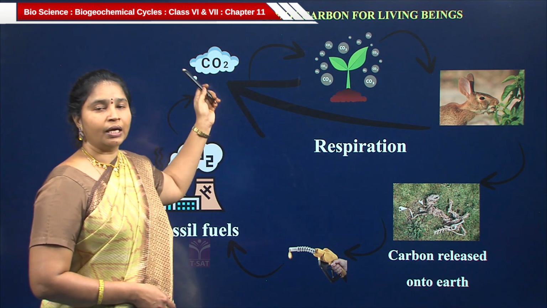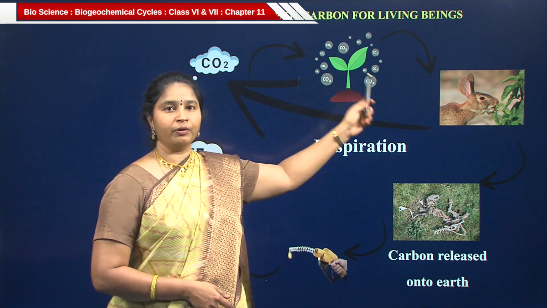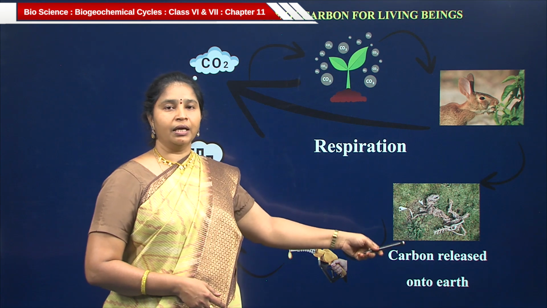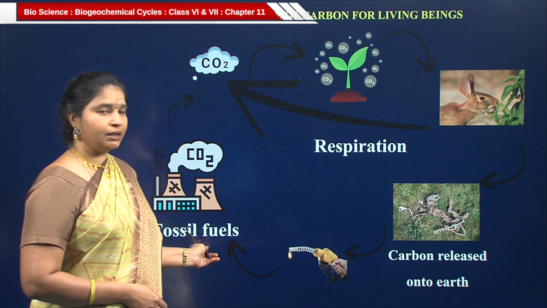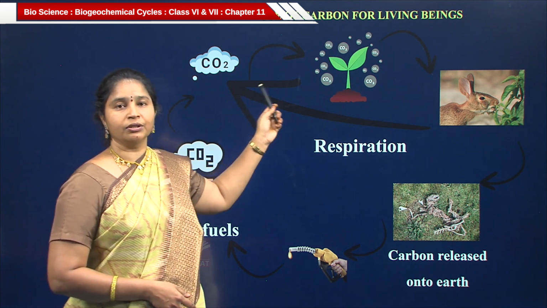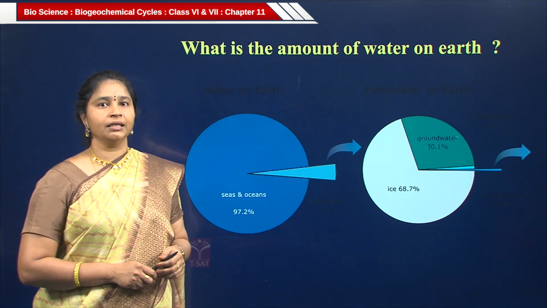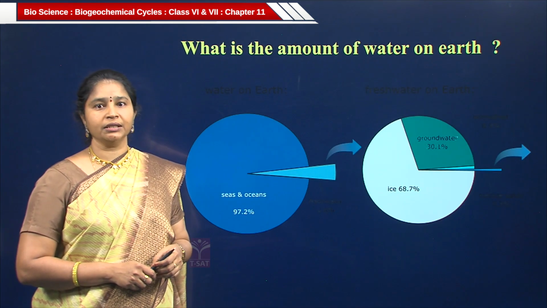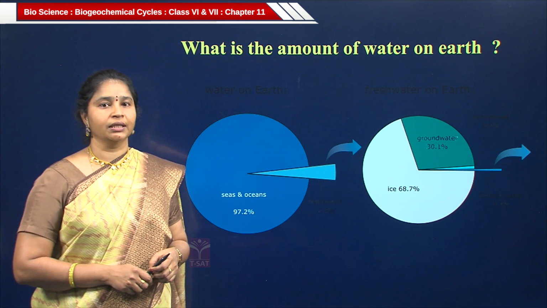So, that is how carbon dioxide is transmitted from plants and living beings to the earth and also from the earth to the atmosphere by burning the fossil fuels. So, this is how the carbon cycle occurs in nature. Let us see the other element in the atmosphere, that is water or water vapor. So, what is the amount of water on the earth?